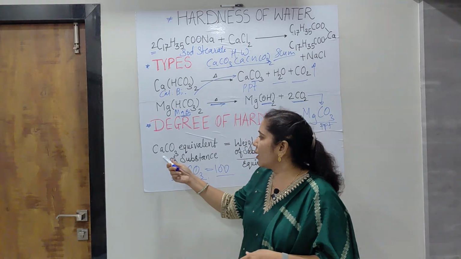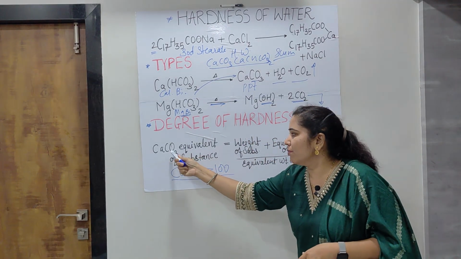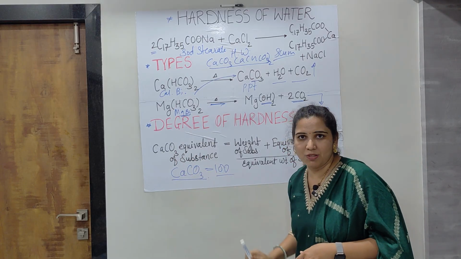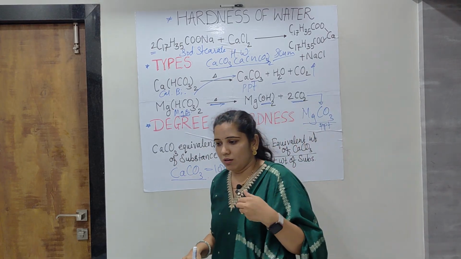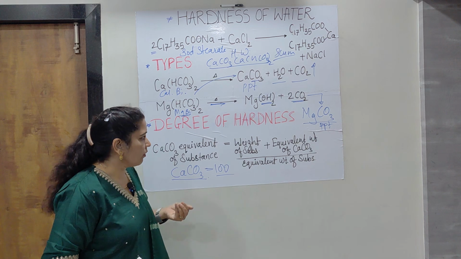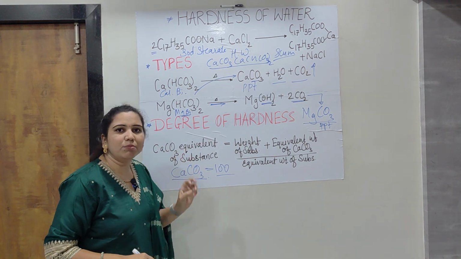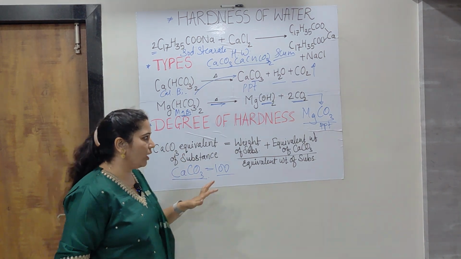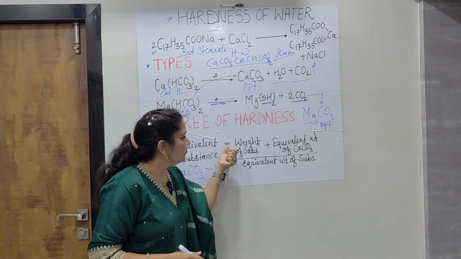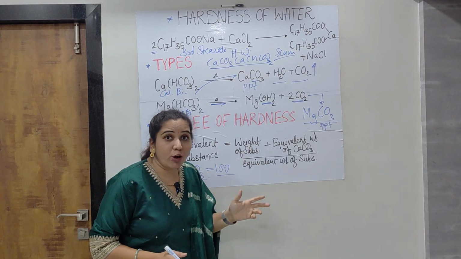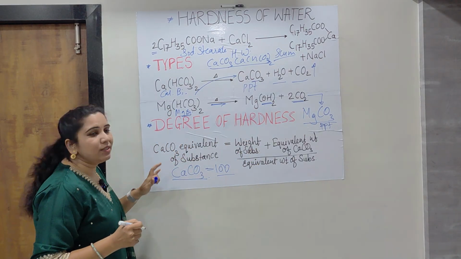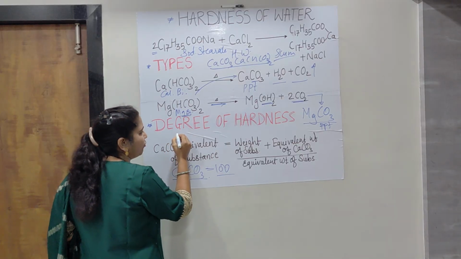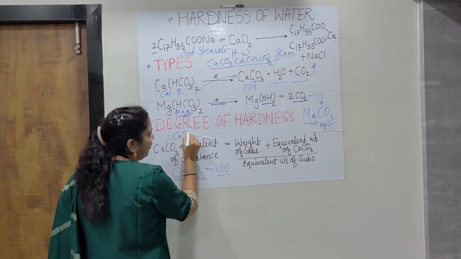Okay, now how can we calculate it? The calcium carbonate equivalent of the substance is equal to the weight of the substance, divided by equivalent weight of the substance, multiplied by the equivalent weight of calcium carbonate. For example, we want to calculate the equivalent of calcium sulfate.